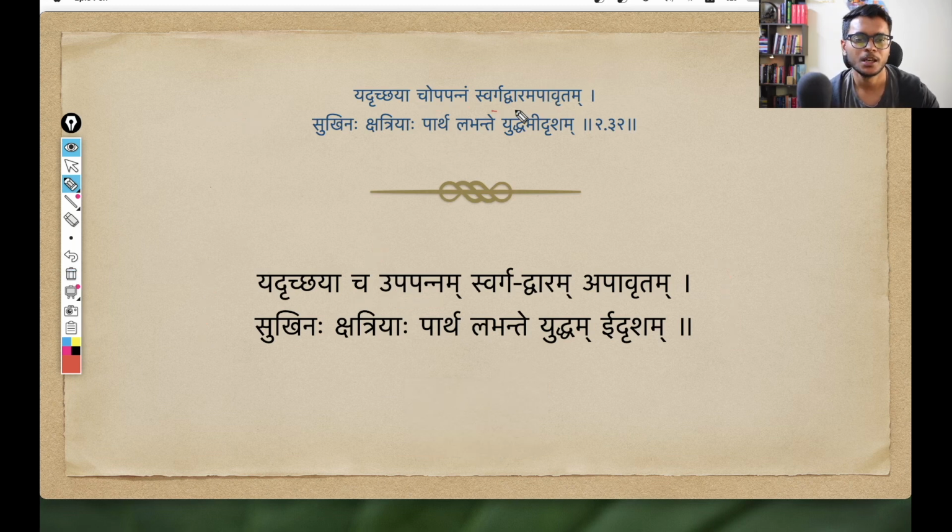Apart from this, if you see the padas Swarga Dwaram Apavritam, these are just different padas joining because there is a halant consonant joining with the adjacent letter. So not a sandhi, it is just how these Sanskrit words combine. Yuddham idrisham combine together as Yuddham idrisham. Sandhi-wise it is a pretty easy shloka, but all the sandhi detail and the word by word breakdown is in the PDF file that you can download from the link in the description box. Let us directly move to the decoding of the shloka now.